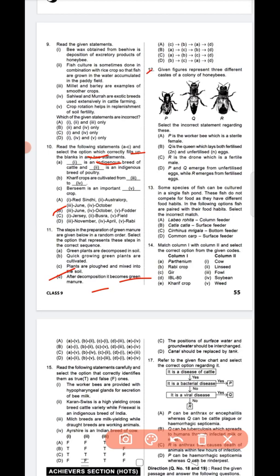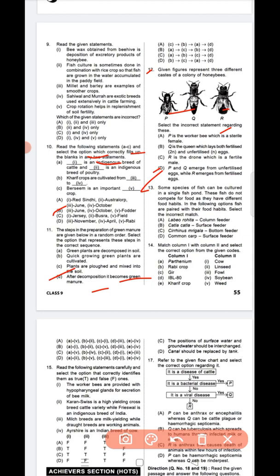Question number 12. This PQRS is given. So 12, D is the correct answer. P and Q emerge from the unfertilized egg while R emerges from the fertilized egg. Okay. Next question 13. Some species of fish can be cultured in a single fish pond.